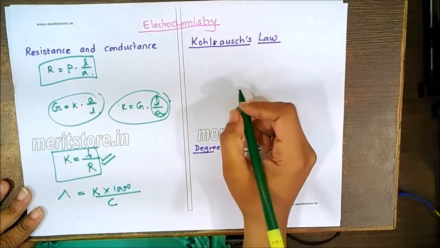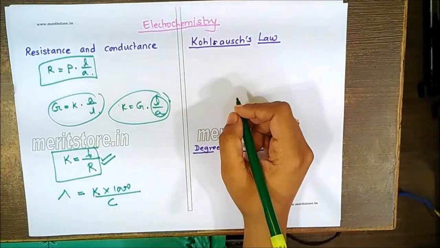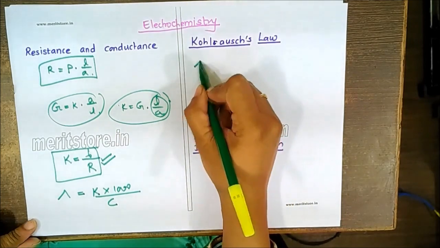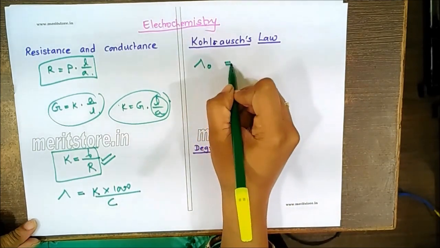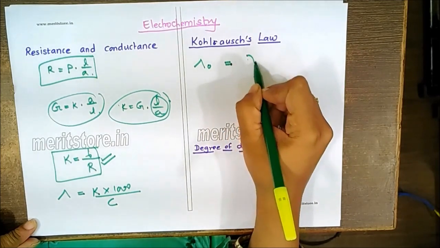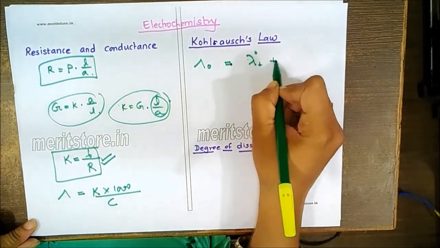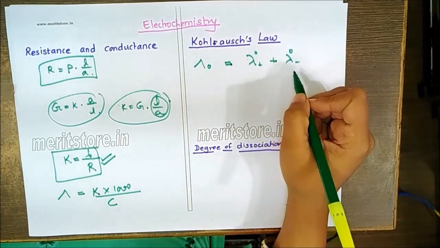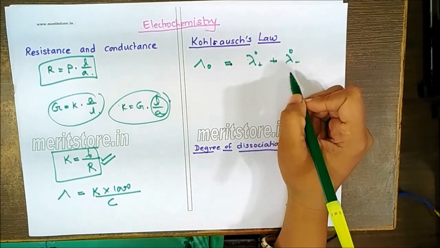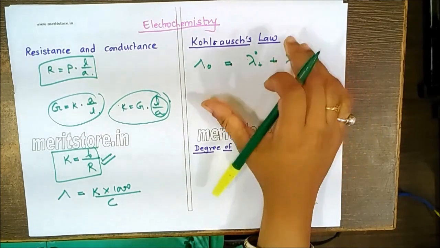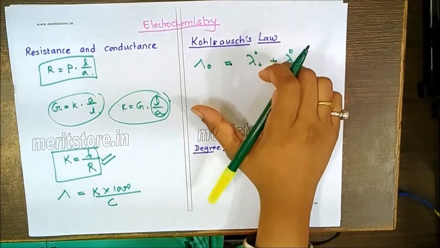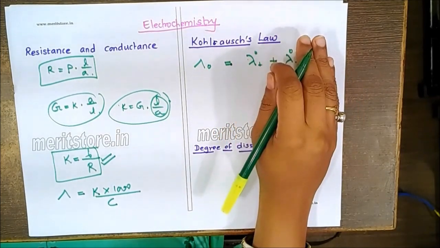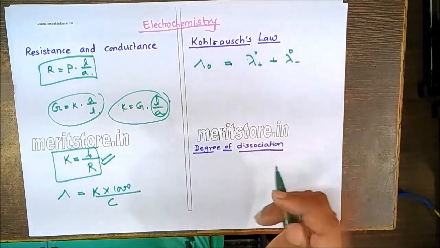Kohlrausch's law: the limiting molar conductivity of an electrolyte is the sum of the limiting ionic conductivities. So molar conductivity at zero concentration equals the contribution given by the cations plus the contribution given by the anions, because each contribution is independent of the other. In application of Kohlrausch's law, remember we use this for calculating the molar conductivities of any electrolyte at zero concentration, especially for the weak electrolyte.